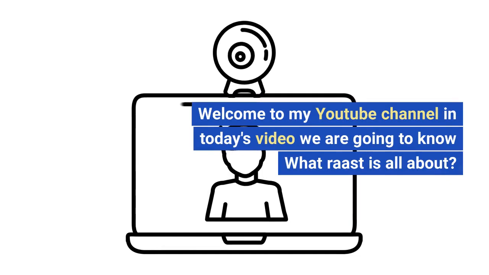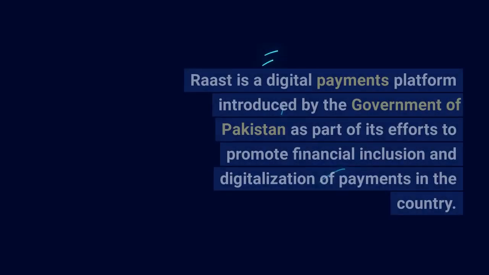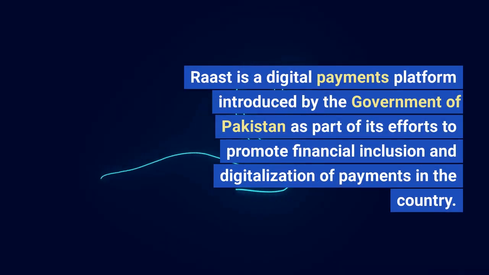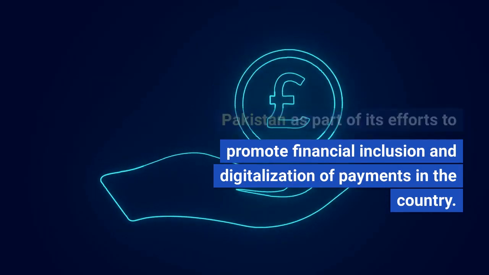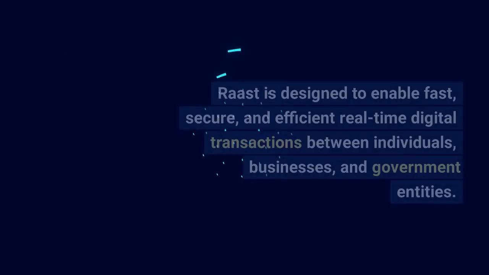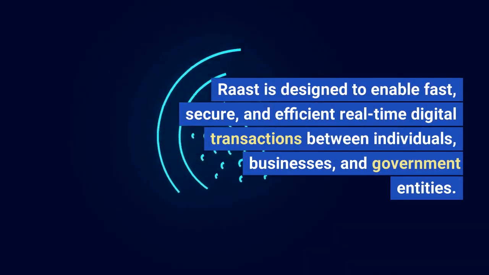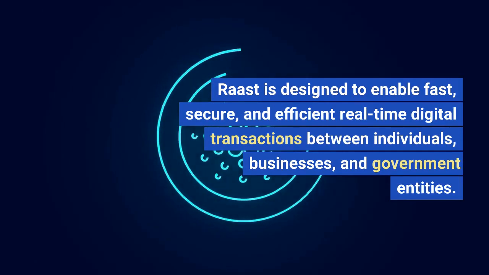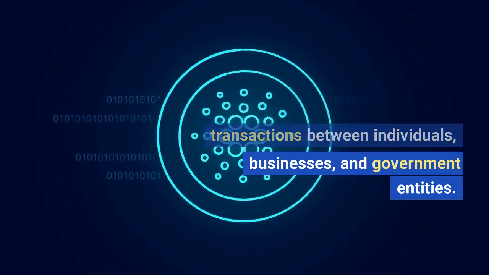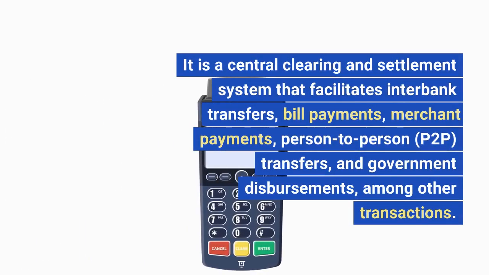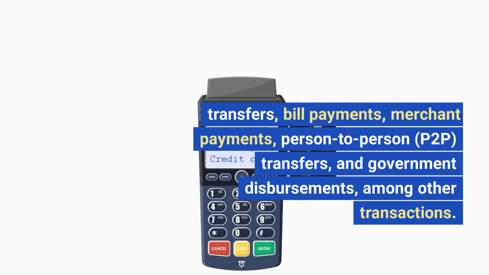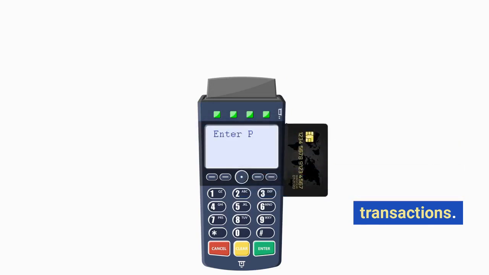In today's video we are going to know what Raast is all about. Raast is a digital payments platform introduced by the government of Pakistan as part of its efforts to promote financial inclusion and digitalization of payments in the country. Raast is designed to enable fast, secure, and efficient real-time digital transactions between individuals, businesses, and government entities. It is a central clearing and settlement system that facilitates interbank transfers, bill payments, merchant payments, person-to-person (P2P) transfers, and government disbursements, among other transactions.